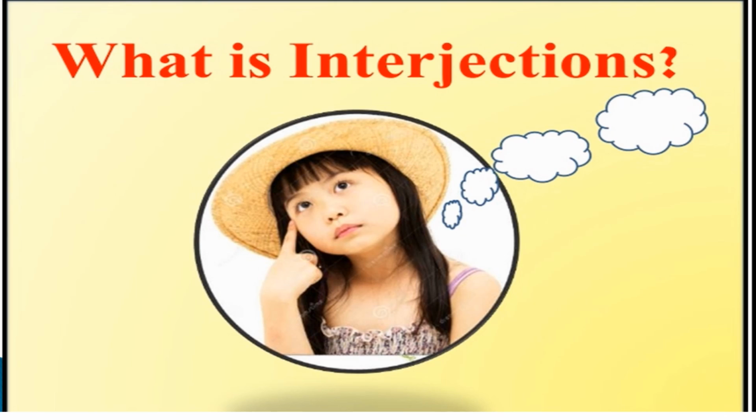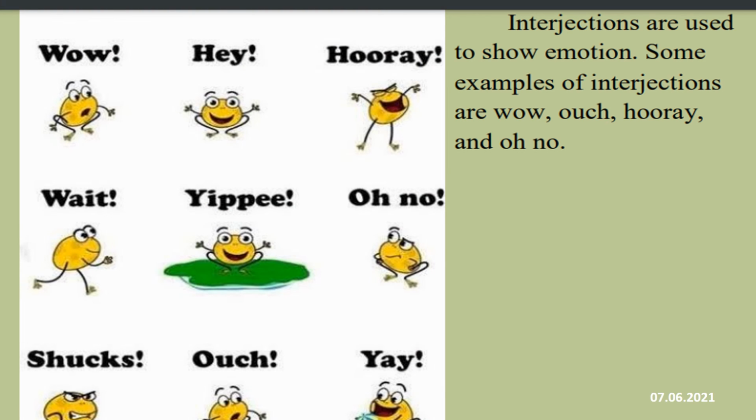Interjection. Interjections are used to show sudden emotions and feelings. Here are some examples: hurrah, hey, wow, yippee, alas, ouch, yeah. These kinds of words are expressed only in sudden feelings. So these are all called interjections.